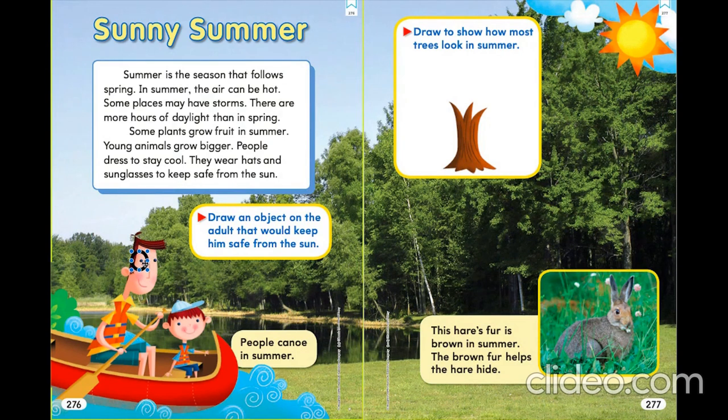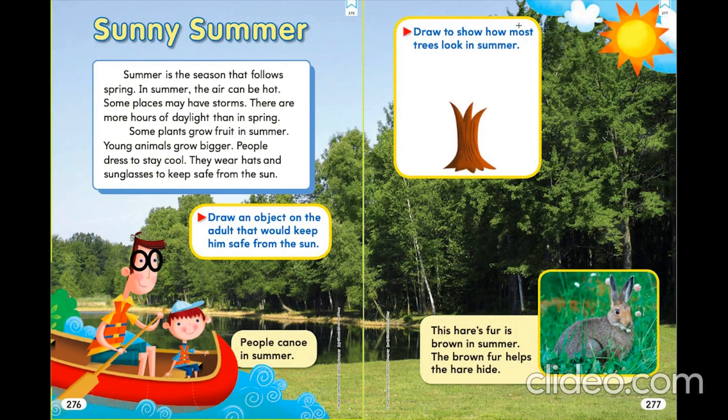You can draw with your pencil. That's the sunglasses.